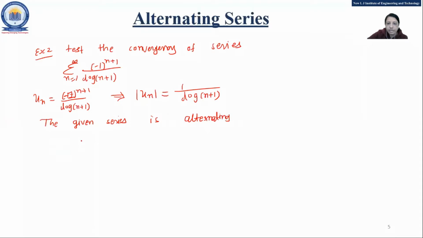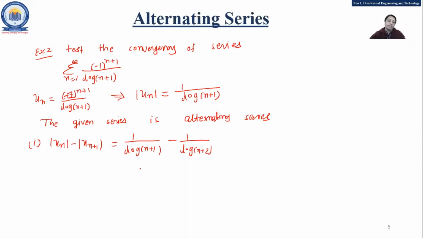Fine. So we can apply the Leibniz test. The first condition for that one is mod of un minus mod of un plus 1. Okay, so mod of un is 1 upon log n plus 1 minus 1 upon log n plus 2.